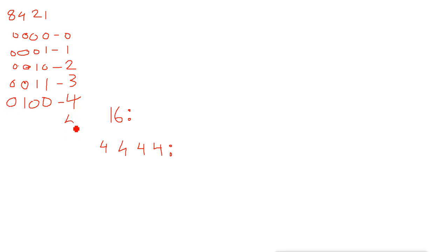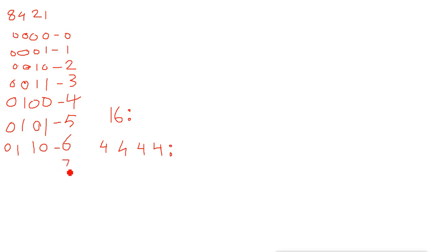For 5, you can say 1 plus 4 is equal to 5, that means the first bit and the third bit are on. For 6, the first bit is off, the second bit is on, you get 2, then the third bit is on, and you get 6.